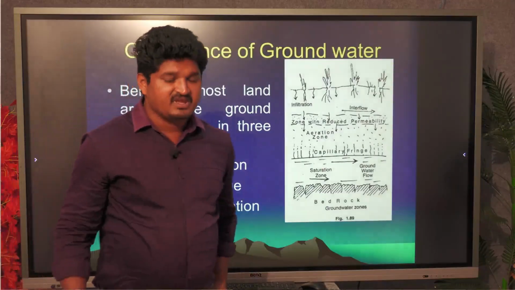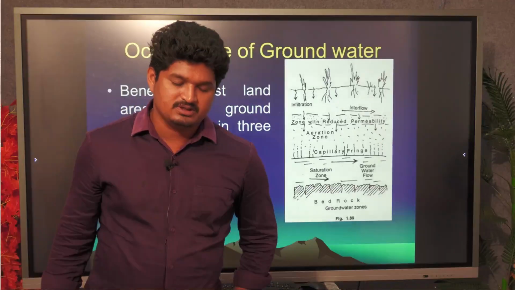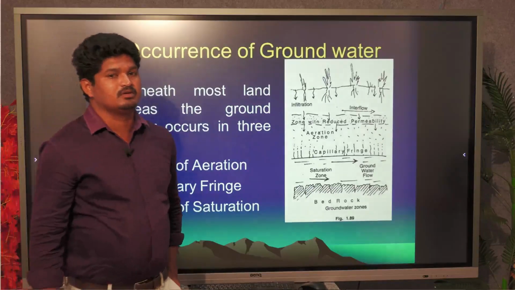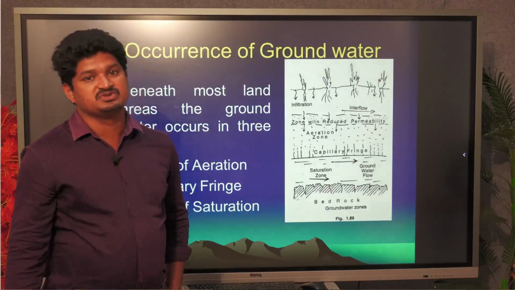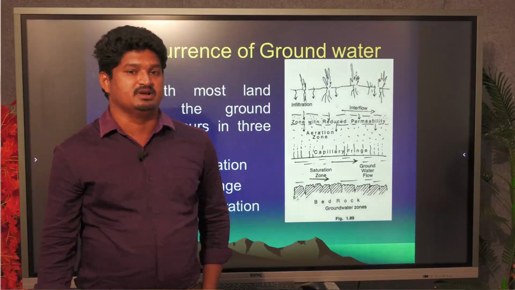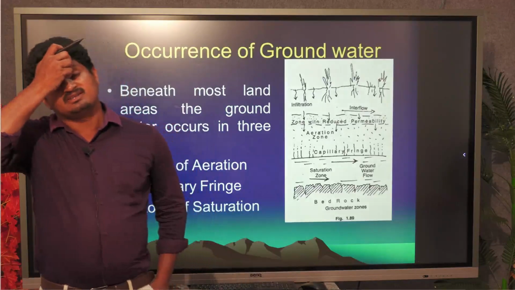Another one is the occurrence of groundwater. Everyone depends on groundwater. Basically we need to know which places have suitable zones in the subsurface area, so that we know where exactly water is available.